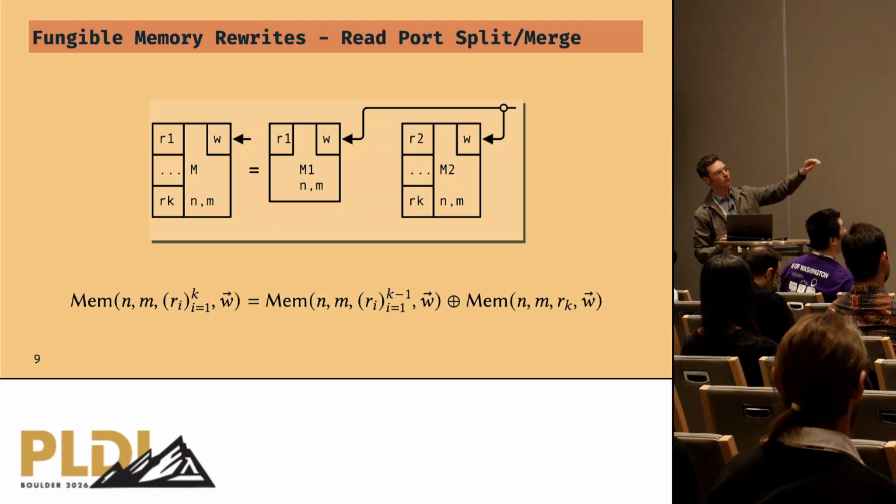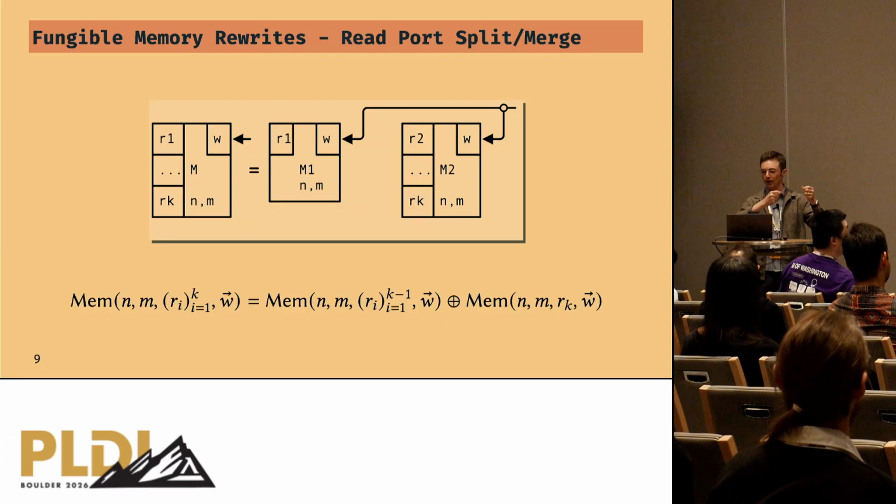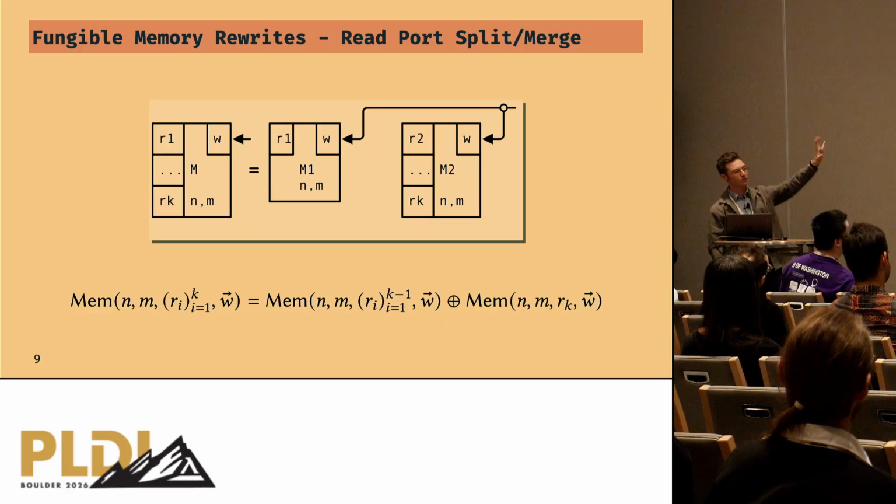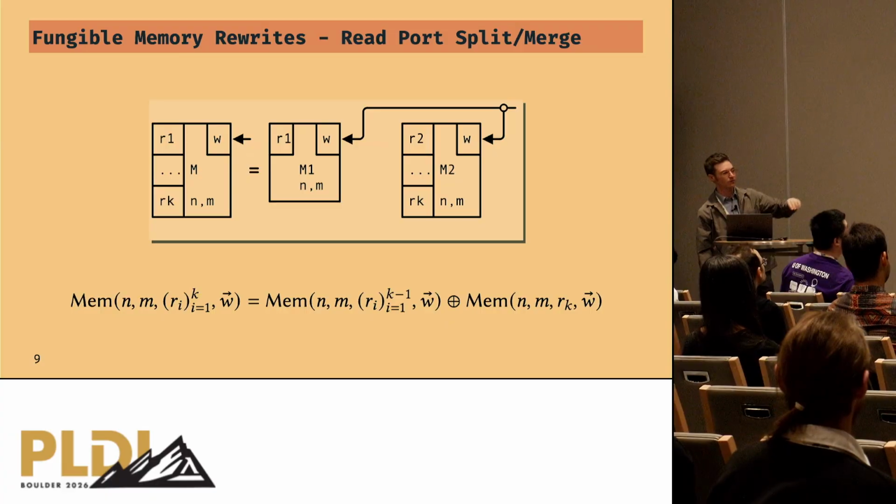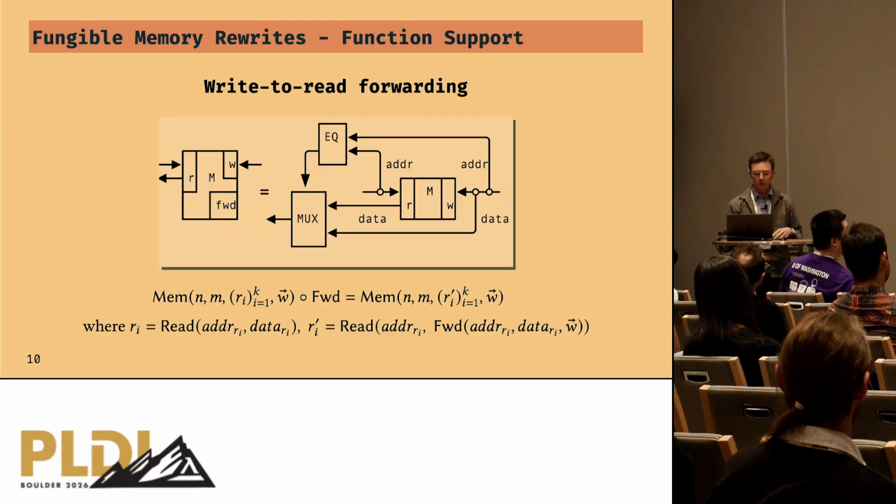So this is an example of a read port splitting and merging rewrite. Right? We could start with a memory that has k read ports, and we could split one of those read ports out into a whole separate memory block in this way. So the visualization is on the top, and how we actually formalize it as a memory is on the bottom. Okay. We can also support other kinds of function splitting and merging as well.